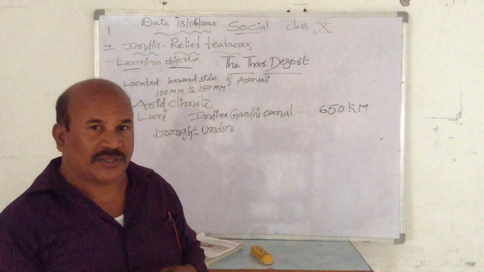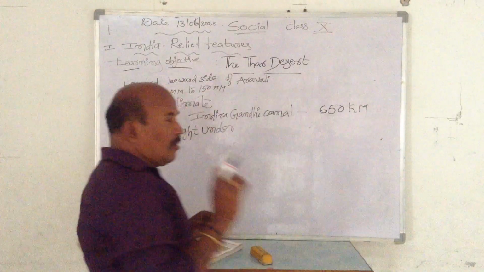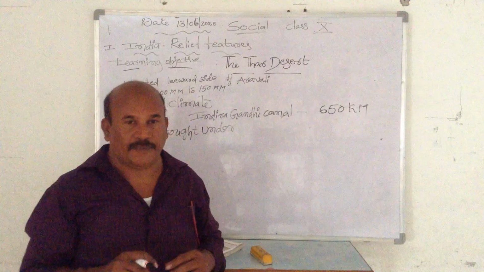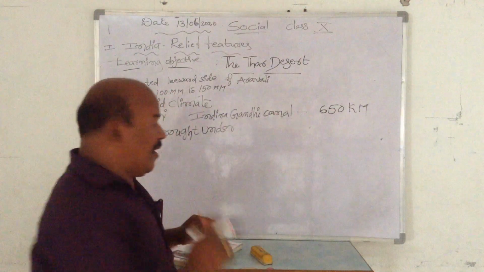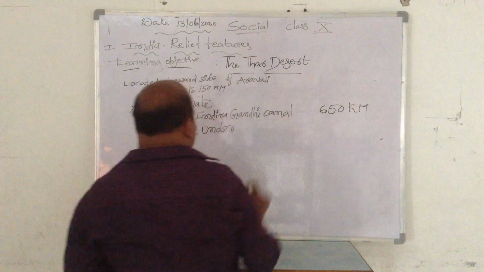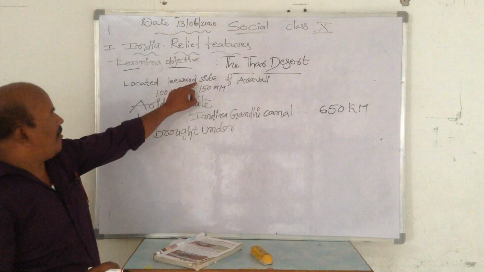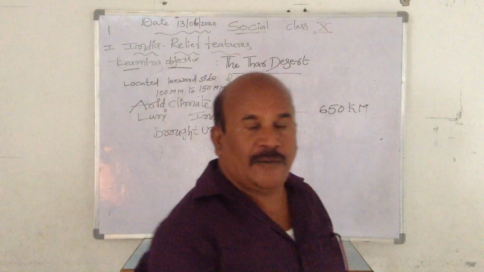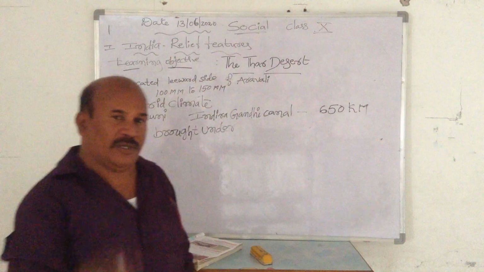Where is the desert located? The desert is also called the Great Indian Desert. It is located on the leeward side of the Aravalli Mountains.